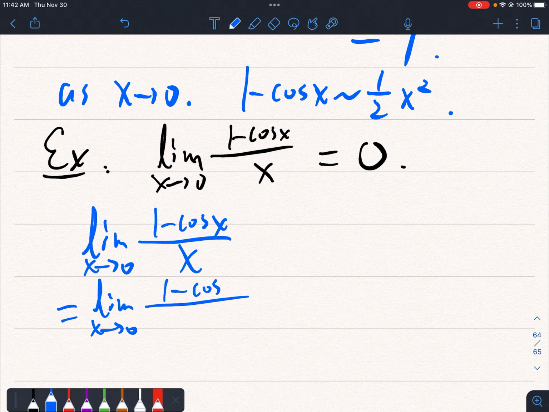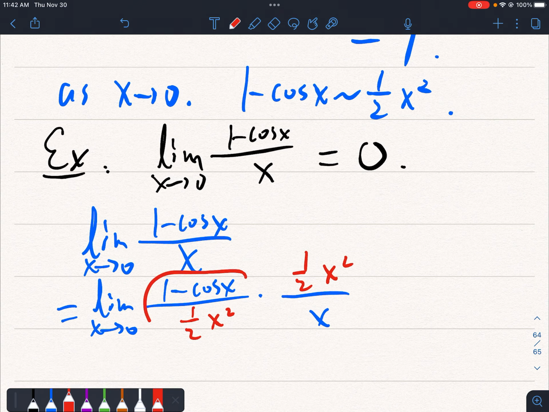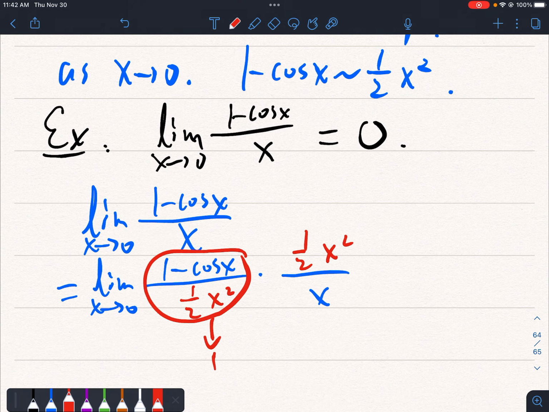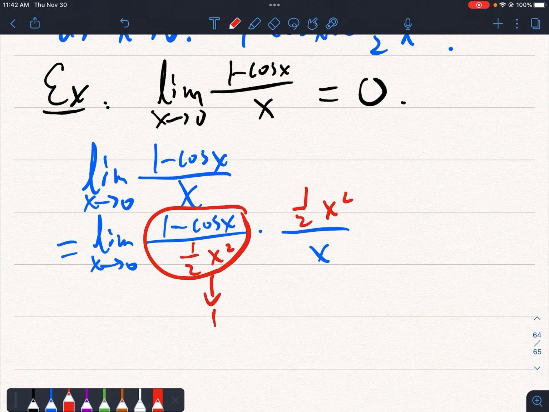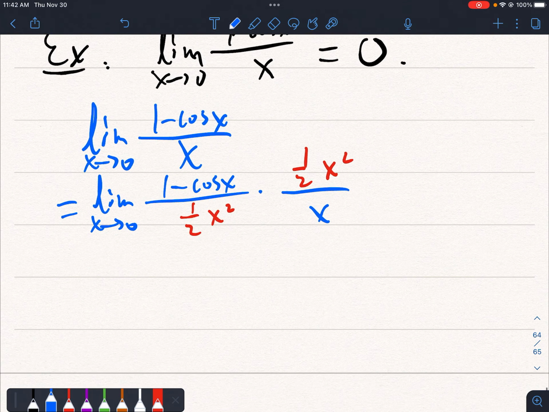So we can write this as the limit. We can first play with this 1 minus cos of x with 1/2 x squared. So we can divide by 1/2 x squared, and then we can multiply by 1/2 x squared. Then you can see this term will go to 1, right?